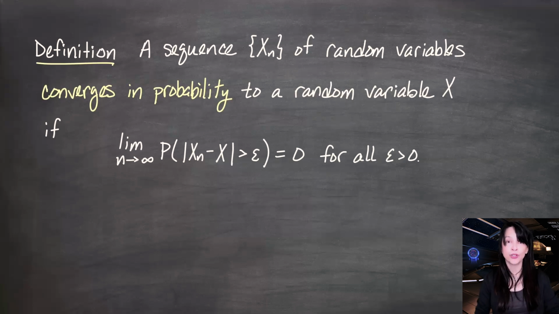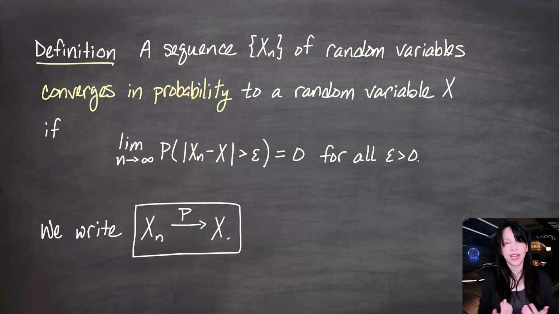When we talked about almost sure convergence, the limit was on the inside of the probability statement, and now it's on the outside. And this one's a lot more concrete and easy to think about, especially if you're taking a probability course or a mathematical statistics course before measure theory. You can deal with computing probabilities like this and just talk about limits of sequences of numbers. And if the probability that the distance between xn and x is greater than epsilon is going to 0, then xn and x are getting really close together, and we say that xn converges in probability to x, and we write xn with an arrow and a p over it to x.